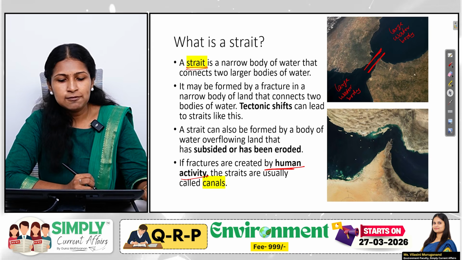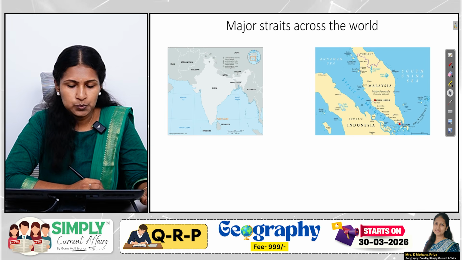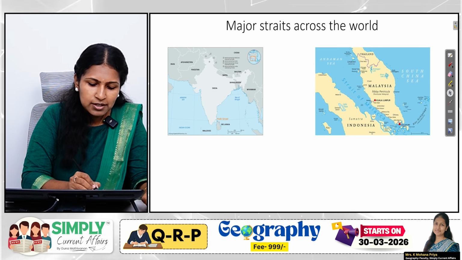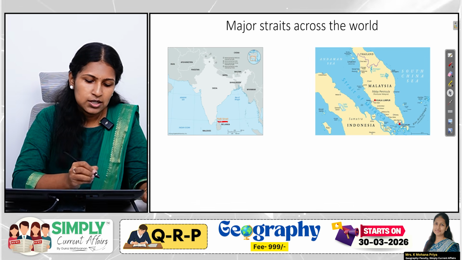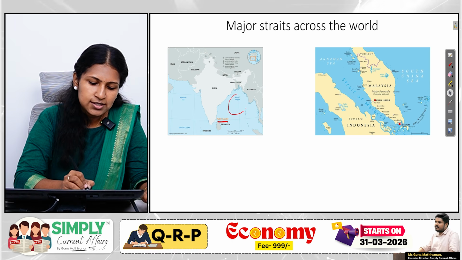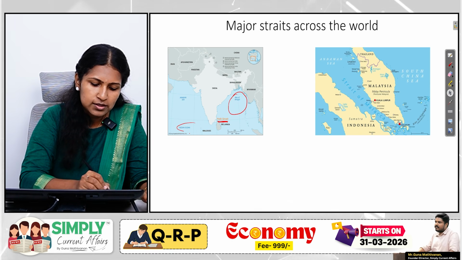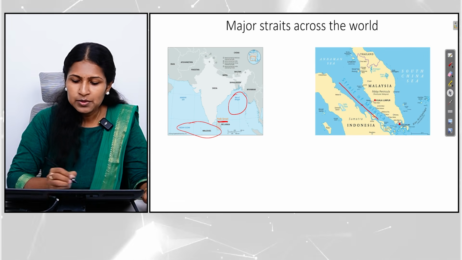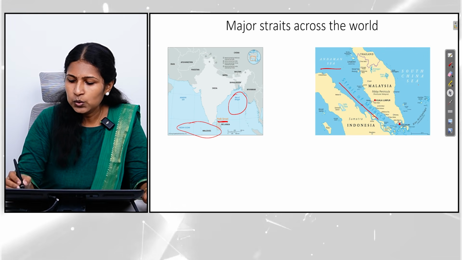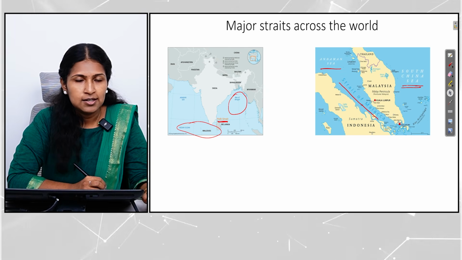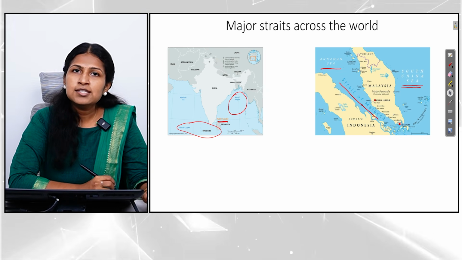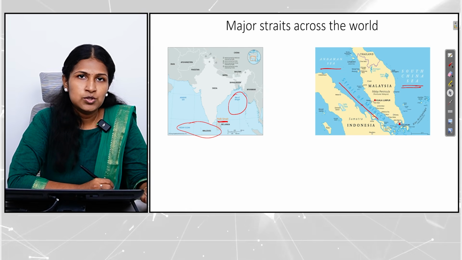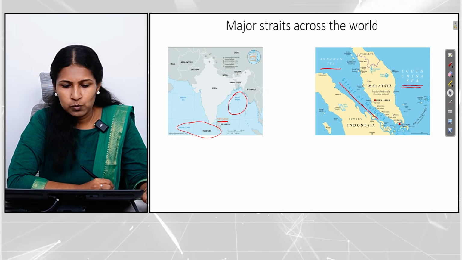Now let us look at a few examples of straits across the world. So we have the very famous Palk Strait, which connects two large water bodies, that is the Bay of Bengal region along with the Indian Ocean. And then you have the Strait of Malacca, which connects the Andaman Sea with the South China Sea. And we will also be discussing very important straits which have been in the news in the upcoming videos.